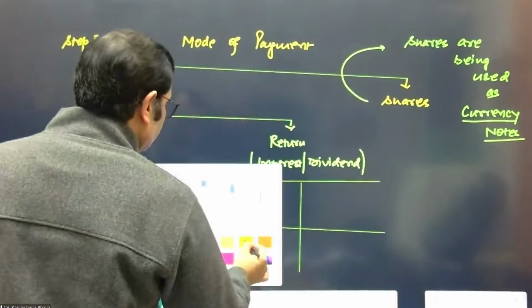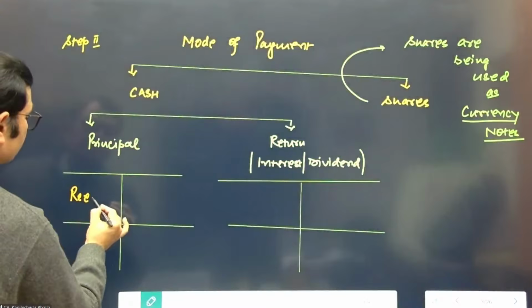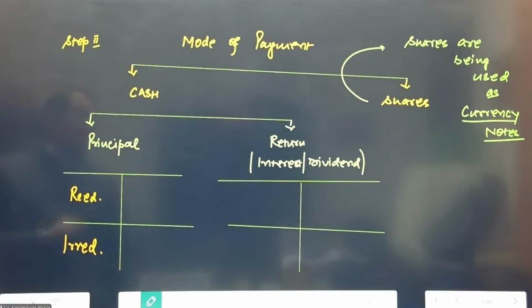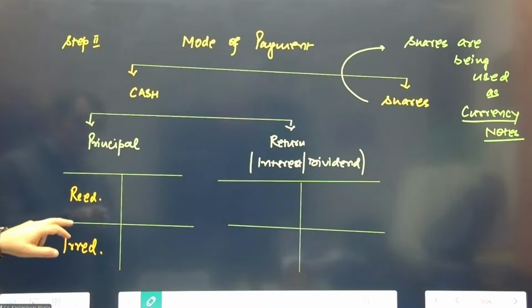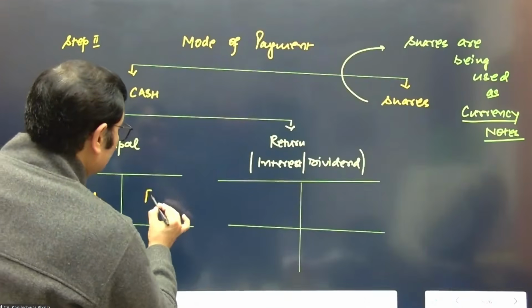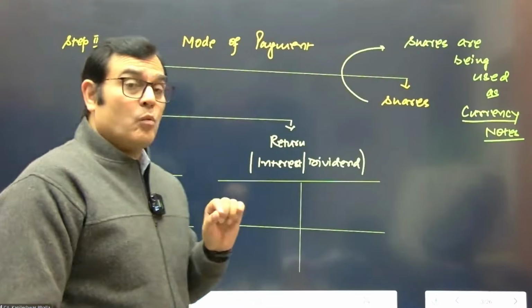If it is supposed to be principal, then you will see the words redeemable or irredeemable. So you notice the words which are used in the language of the question. Is it redeemable? If it is redeemable, then that component is a financial liability, because you've got an unavoidable obligation to pay.